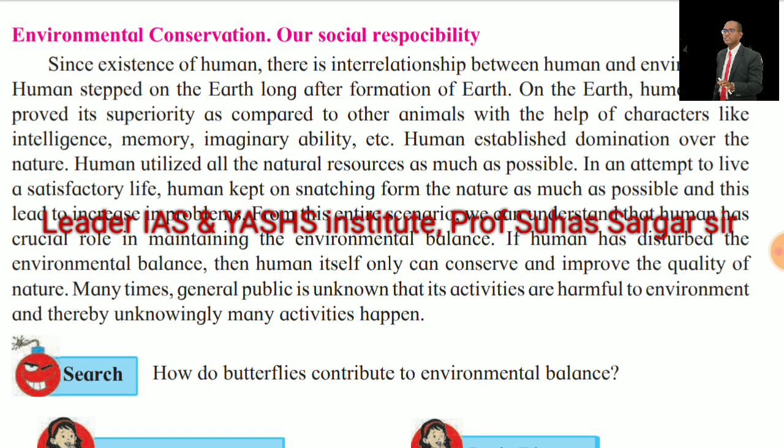Humans kept on snatching from nature as much as possible, and this led to an increase in problems. From this entire scenario, we can understand that humans have a crucial role in maintaining the environmental balance. If humans have disturbed the environmental balance, then humans alone can conserve and improve the quality of nature.